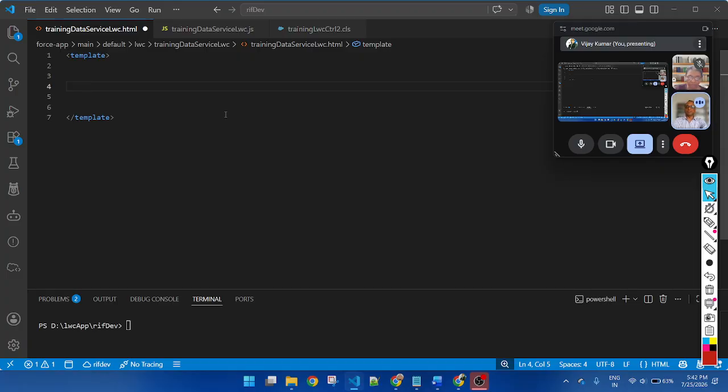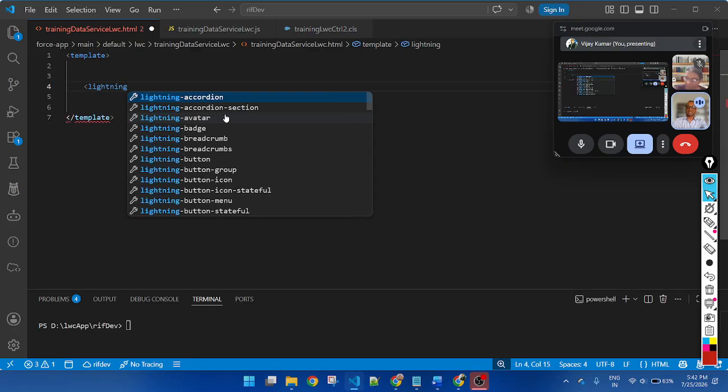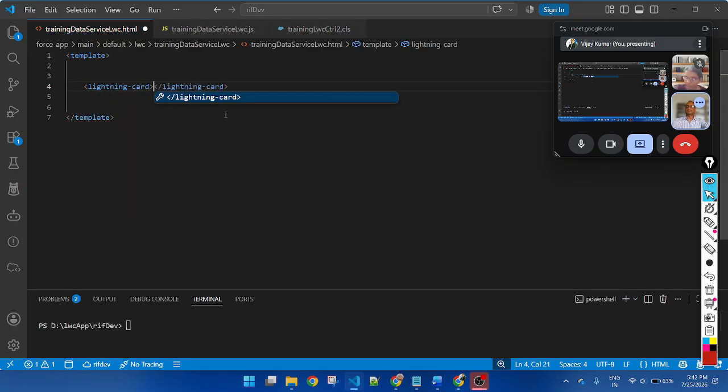So simply start with a lightning card, title: Lightning Data Service in LWC.